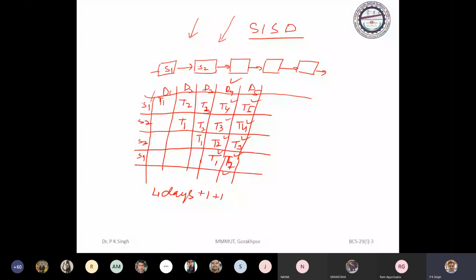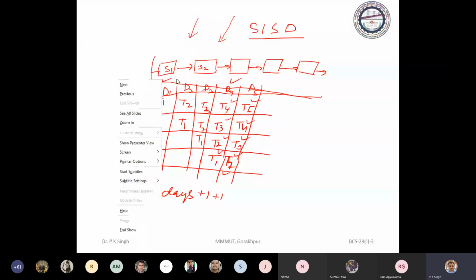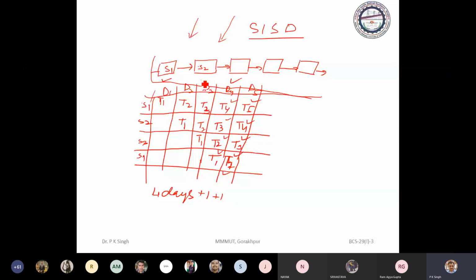And in this way, we may achieve parallelism. So this type of parallel operation is called pipeline operation. And the stages unit 1, unit 2, unit 3, unit 4, unit 5, all are supposed to form a pipeline.